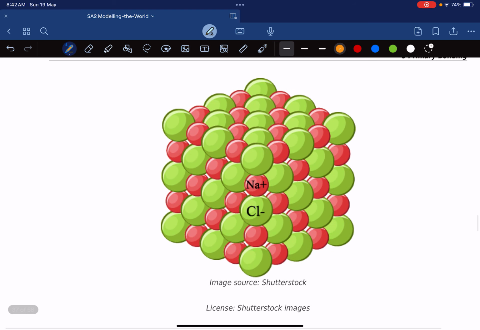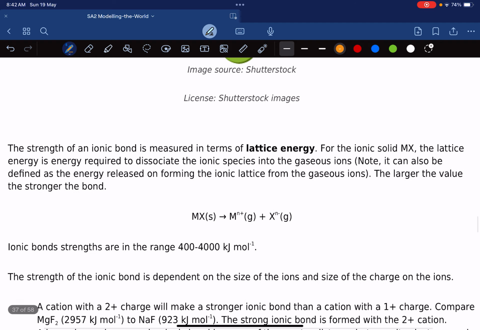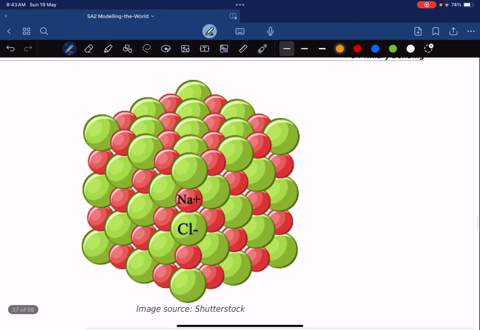So in ionic bonding, normally the structure is like this. It is not just made up of one positive ion and one negative ion. It's made with billions and trillions of positive and negative ions, and these ions are all arranged in such a way. So if I represent, let's say a positive ion, then you have a negative ion, then a positive ion, a negative ion, positive.